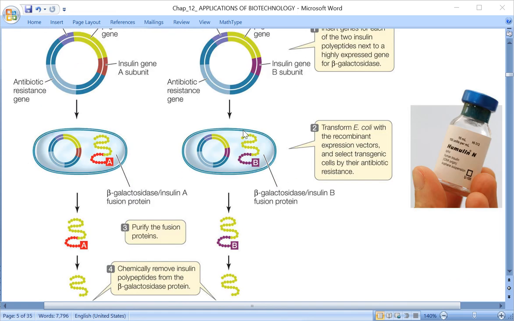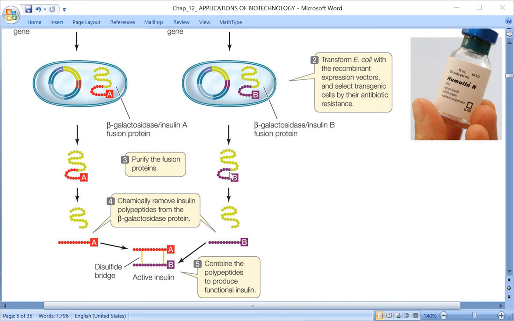Here the protein chains, the insulin chains A and B, are both produced, and at the same time the enzyme beta galactosidase is also synthesized. But in this process, beta galactosidase is not the product for which recombinant DNA technology is being used. We are talking about the synthesis of a protein, and that protein is insulin.